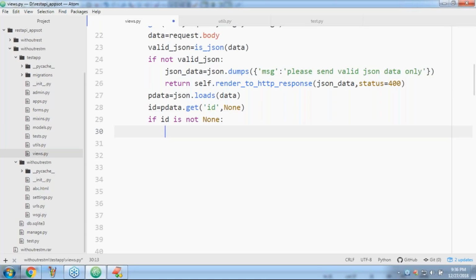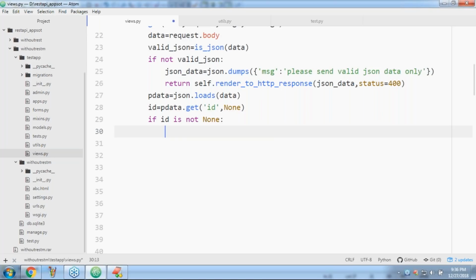Good. "Is not None" means the ID is there. If the ID is there, then what do I have to do? I have to provide only that particular ID's data to the end user. Correct, Ratan? If the ID is there, I have to provide only that particular ID's data.